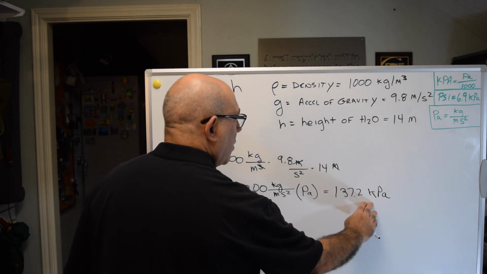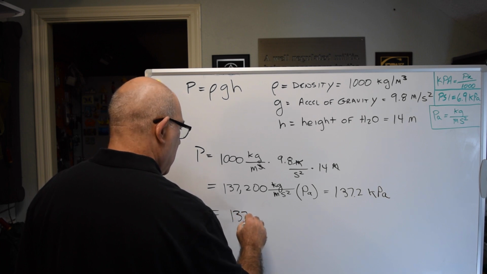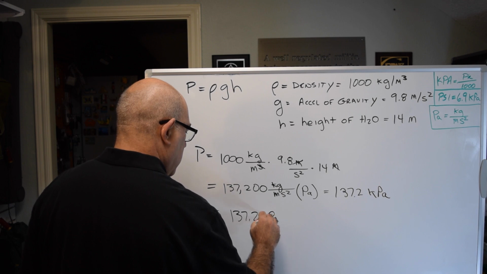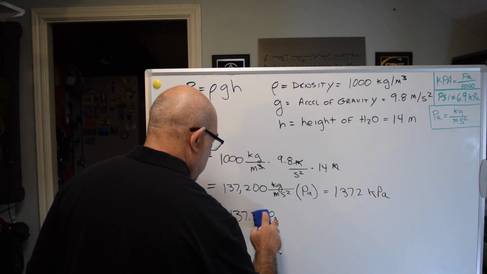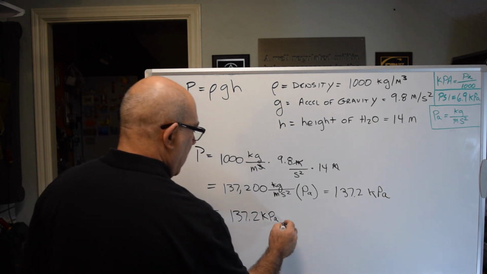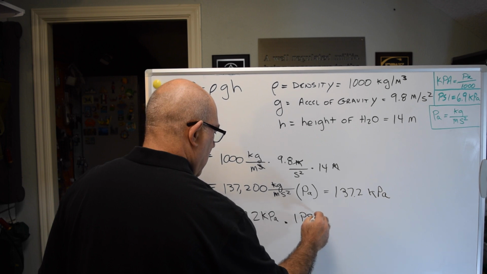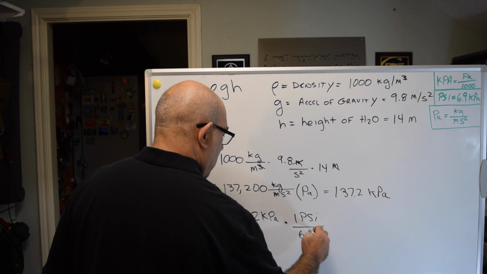And then if we want to convert that to PSI, then we multiply 137.2 kPa times 1 psi over 6.9 kPa.